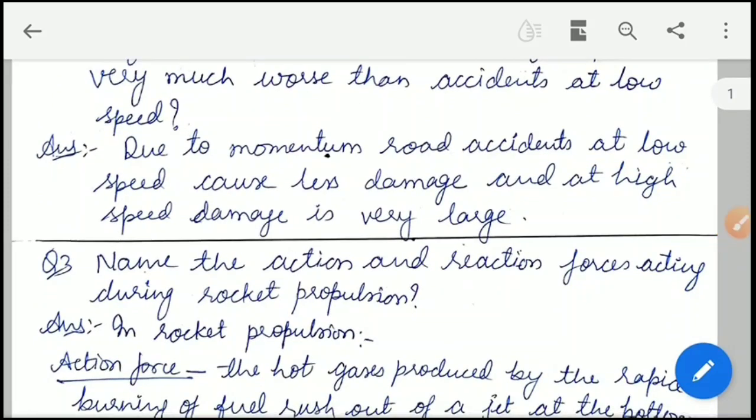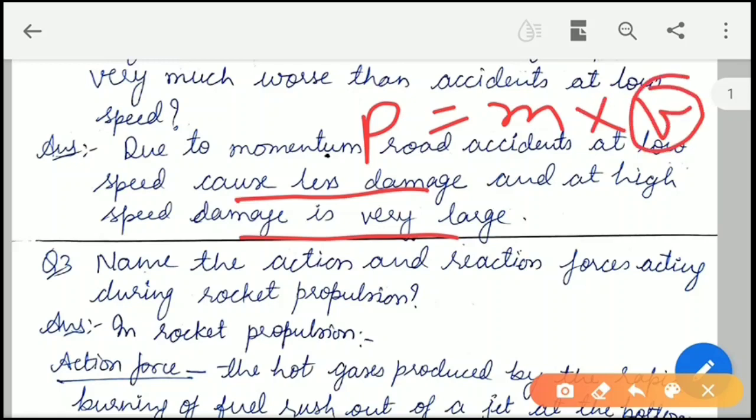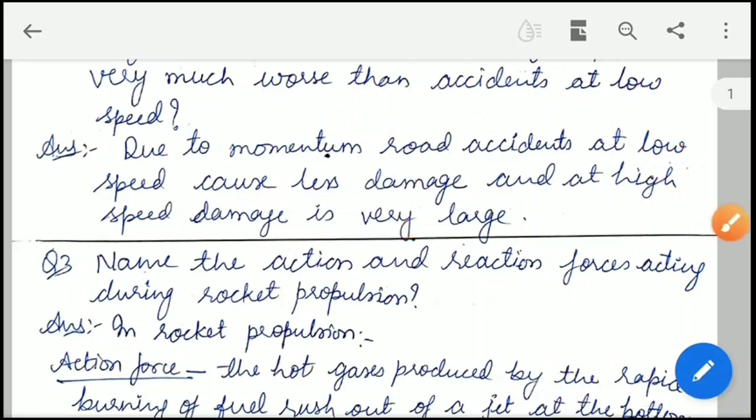Road accidents at low speed cause less damage, and at high speed the damage is very large. Momentum is mass into velocity. If the velocity is very high, then the momentum will be large and the damage will be large, and if the velocity is low, then the momentum will also be low and the damage is less.